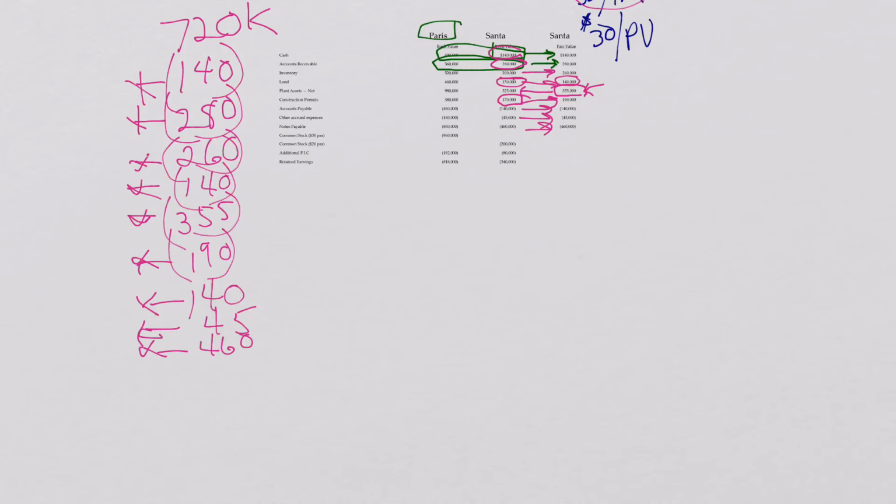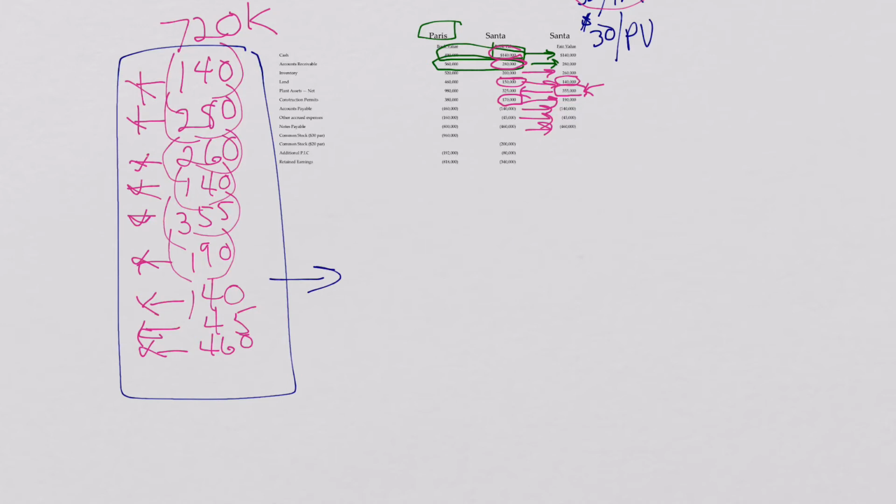190. Now I'm at 1. Take out the liabilities. And you should have a pretty good idea what number I should come up with. When I do all these numbers together, what should I come up with? If it's not clear to you, you've got to sit back and review the video and look at these things from the big picture. I should come up with what I paid, a net of $720, which is exactly what I come up with. Check the math yourself. Go back and look at the actual numbers in the problem and see why that makes all the sense in the world.